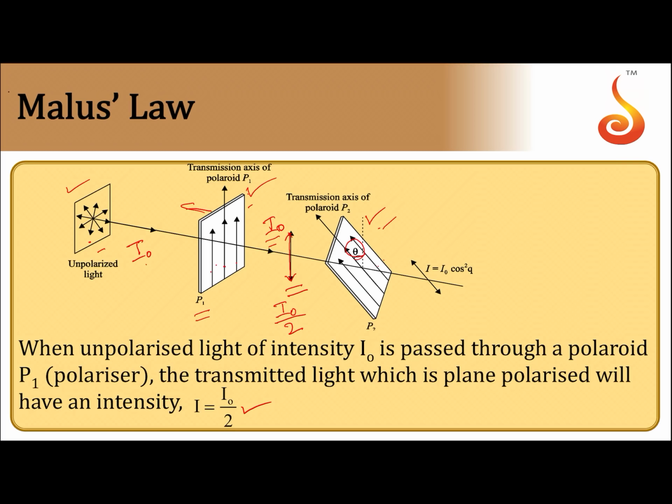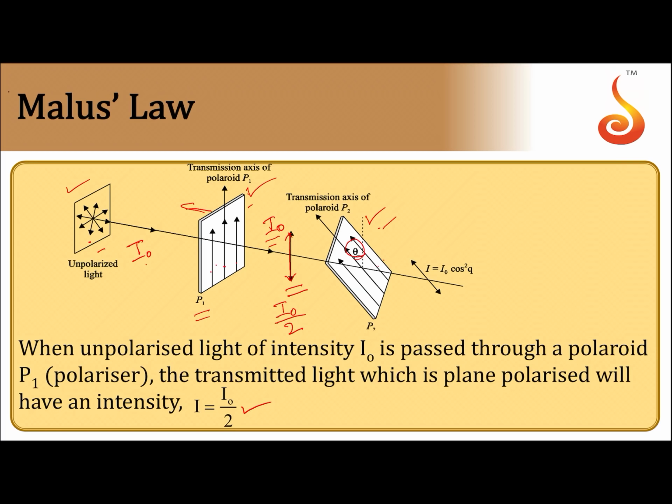Then if this intensity is I naught, the output intensity will be I naught cos square theta. So when it is unpolarized light, intensity will be I naught by 2. When it is polarized light of intensity I naught, then outgoing intensity will be I naught cos square theta. So this is your Malus law.